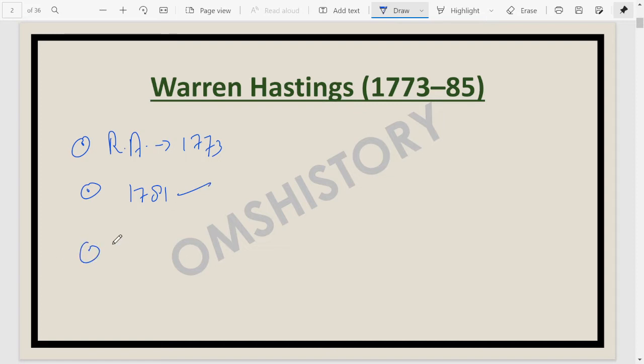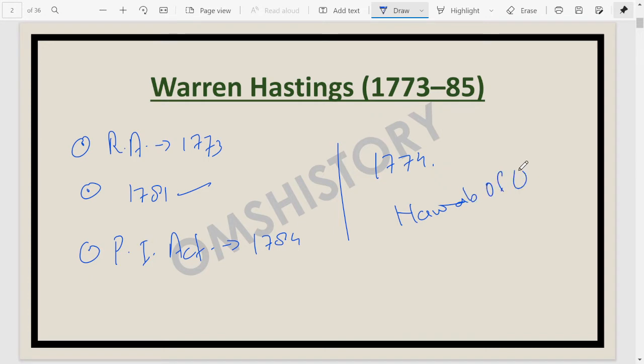Apart from that, we also find that Pitt's India Act was passed during his time period, in 1784. Now, one more thing is the Rohilla War in 1774. The Rohilla War was fought, and the annexation of Rohilkhand happened. Rohilkhand was annexed by the Nawab of Awadh, and in this annexation, the British helped him. So it happened in 1774.